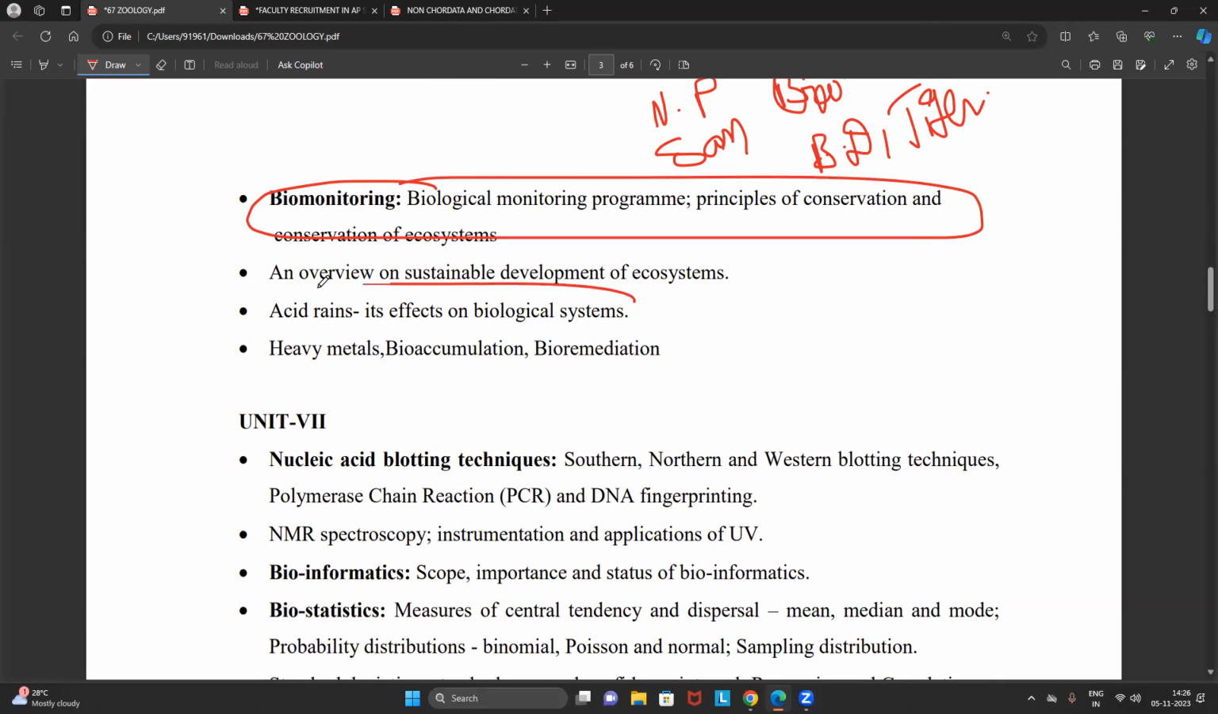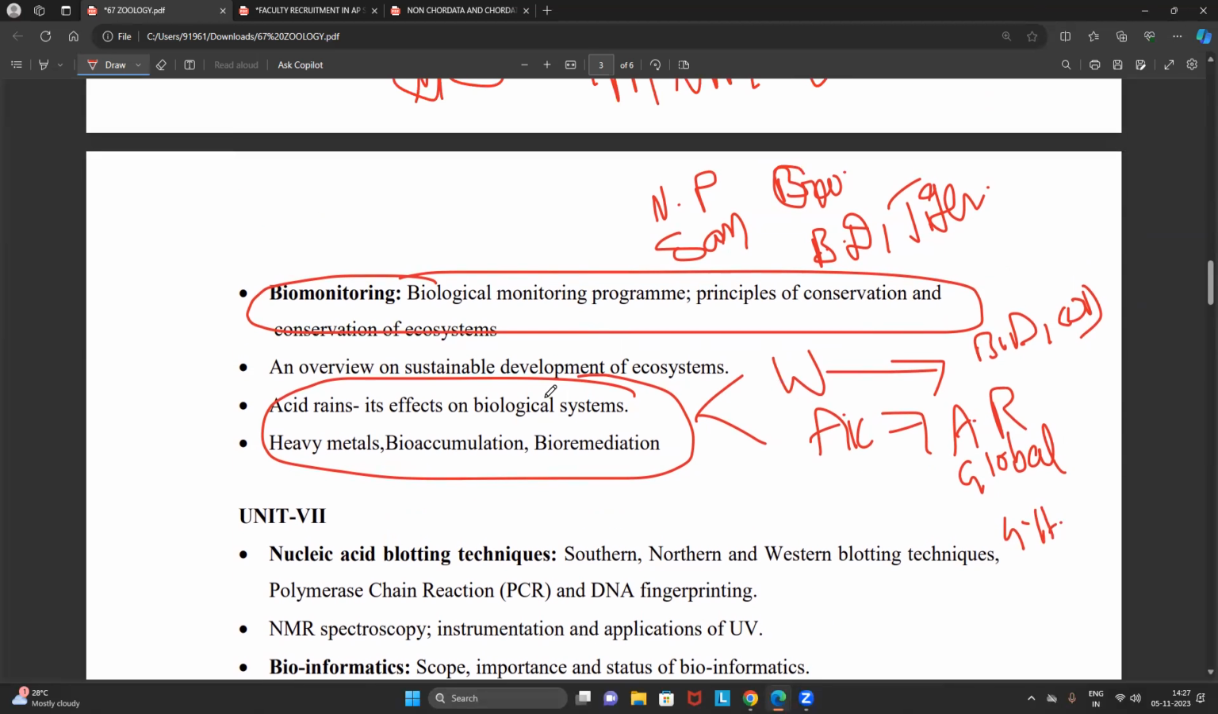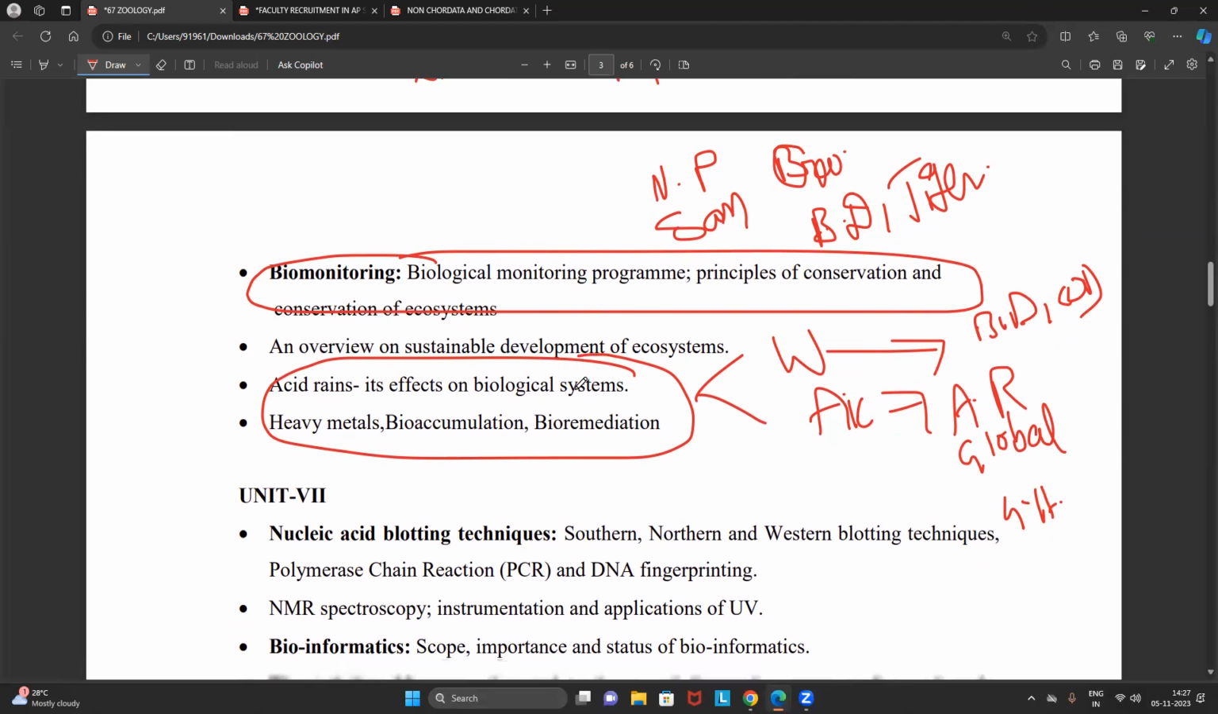Then we have to focus on environmental pollution, where we have to majorly focus on water pollution and air pollution. In water pollution, exclusively we will focus on the BOD method and COD method. That was given in a separate unit also. I'll show you. In air pollution, majorly we will focus on acid rain, global warming, as well as the greenhouse effect. These three things we will focus. Very easy. You don't need to get confused at all.